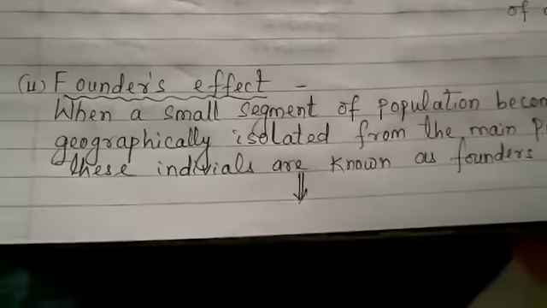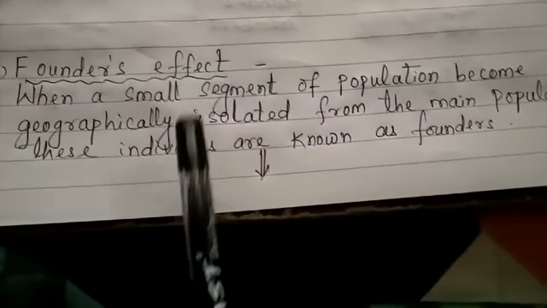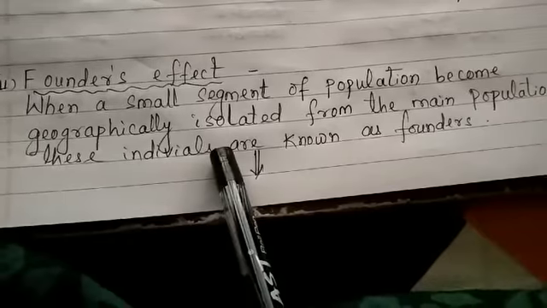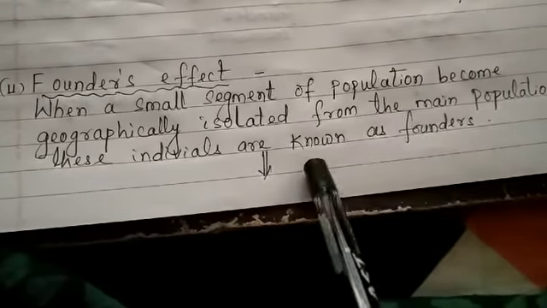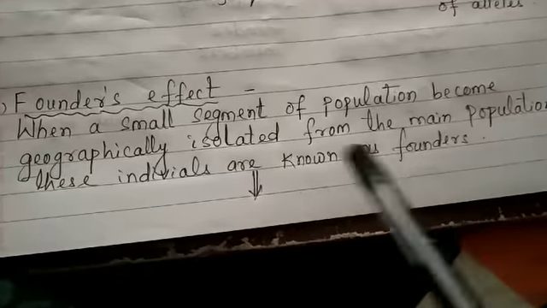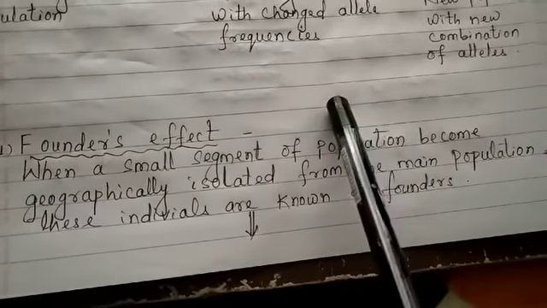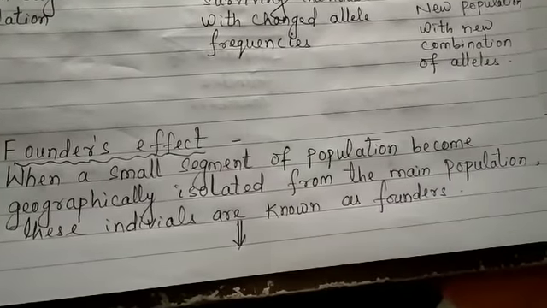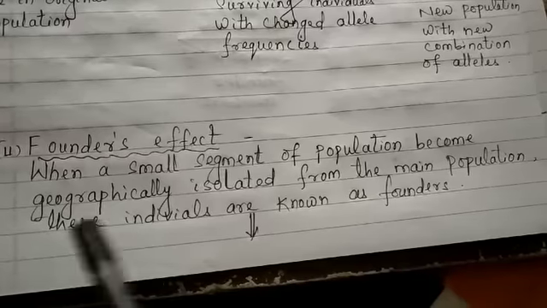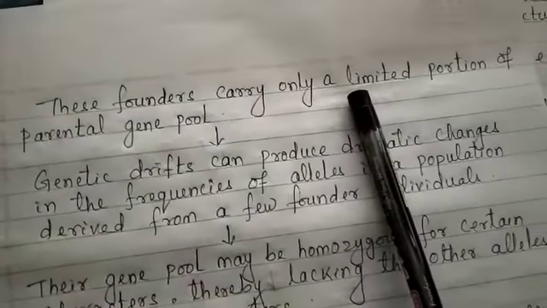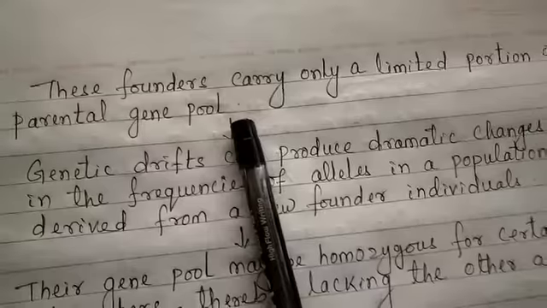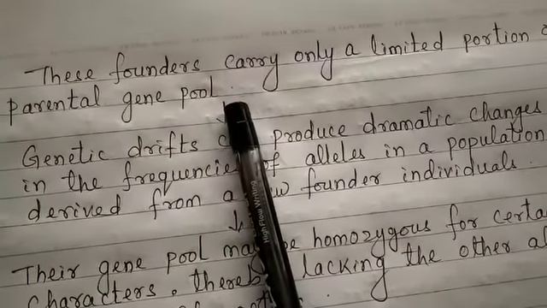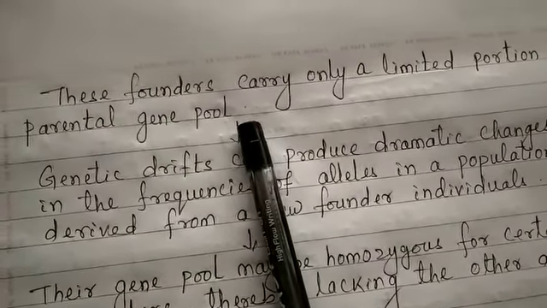The second factor which affects genetic drift is when a small segment of the population becomes geographically isolated from the main population. These individuals are known as the founders. That means if we have a larger population and a few of these organisms leave the area and go to a new geographical area, then these individuals are called the founders. These founders carry only a limited portion of the parental gene pool. The whole population has a good number of genes in it, so it was a bigger gene pool.